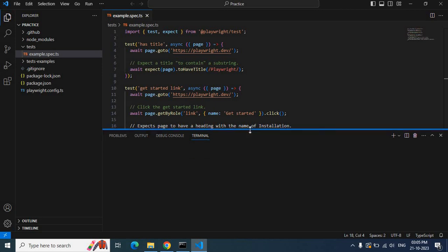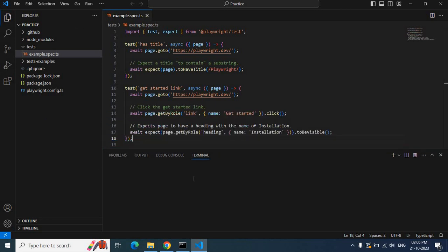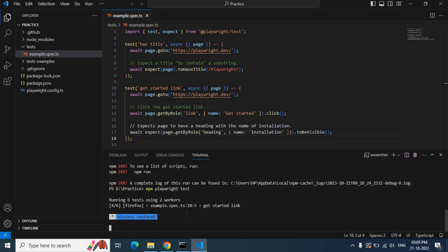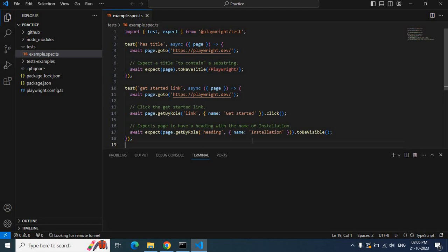Now we can use a command to run the test. In order to open the terminal, you can use Ctrl J in Windows, so it will open up the terminal.